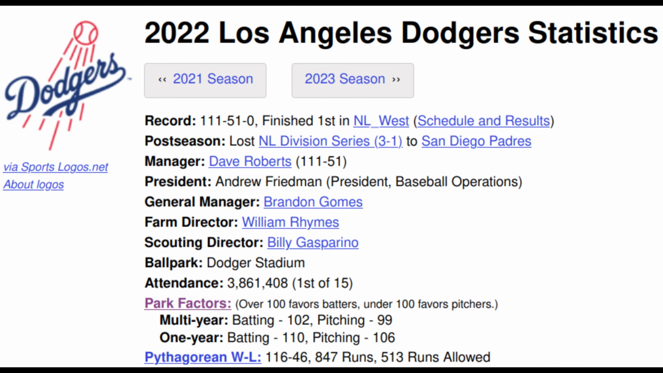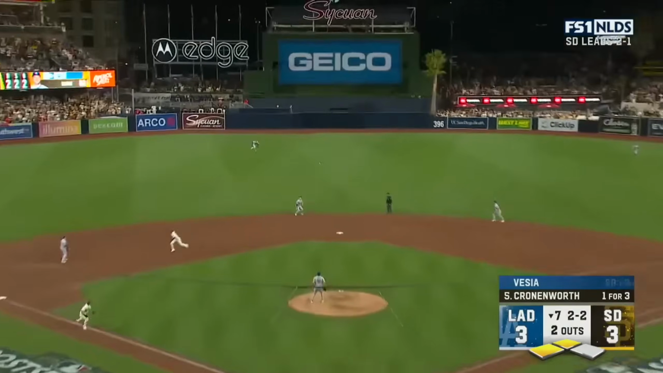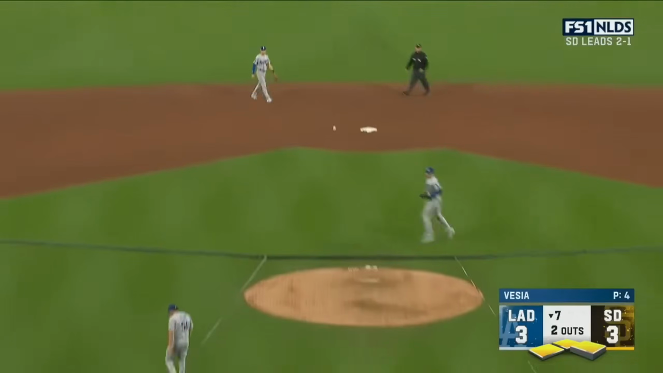It's hard to say this about a team that won 111 regular season games, but the Dodgers actually did underperform in 2022. Their runs scored and runs allowed totals indicate that they probably should have won a whopping 116 games. So what does this say about the 2022 San Diego Padres, who defeated the Dodgers so easily in the playoffs? I mean, should they be considered one of the best teams of all time as well?